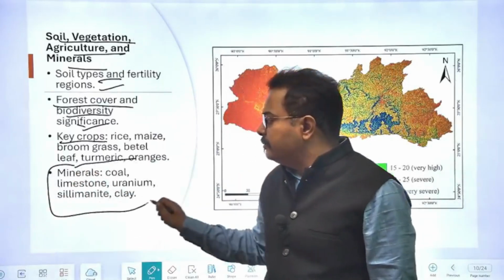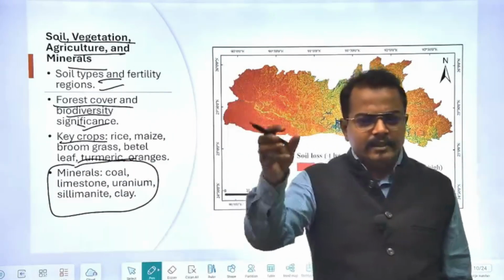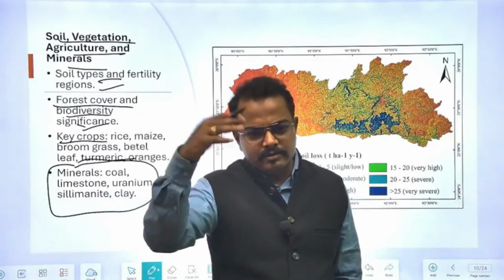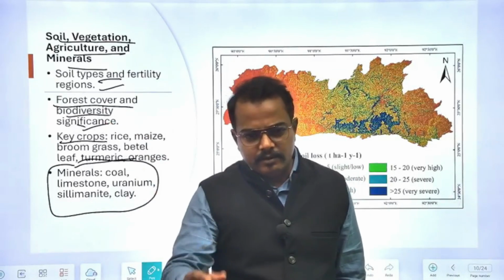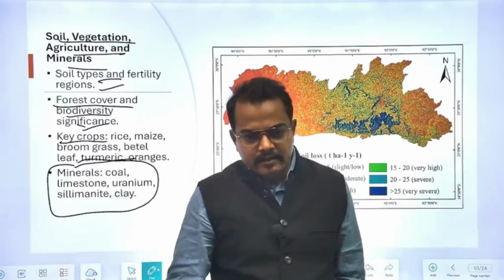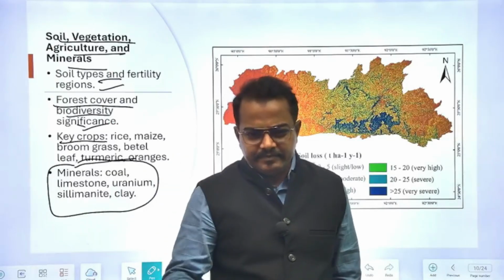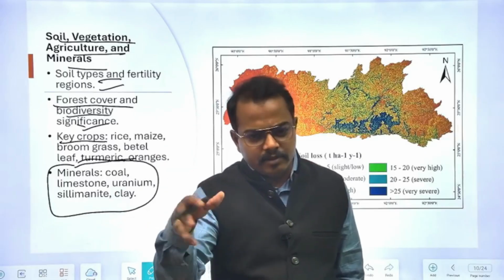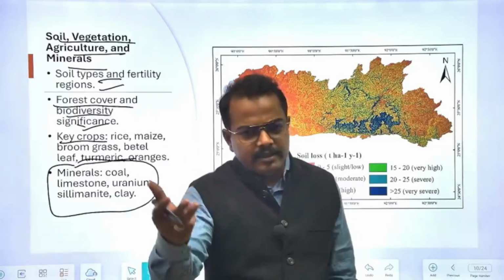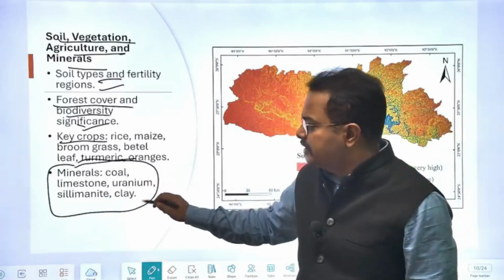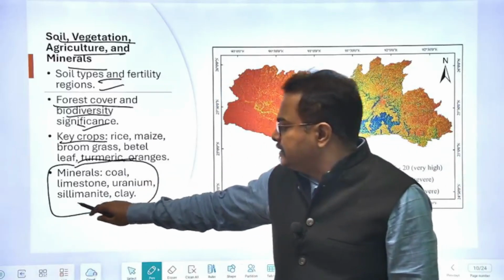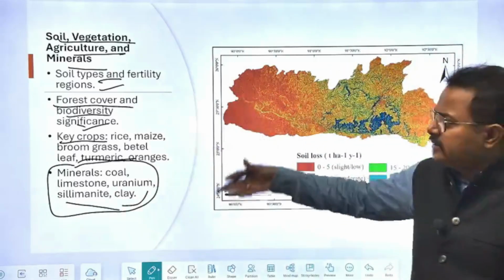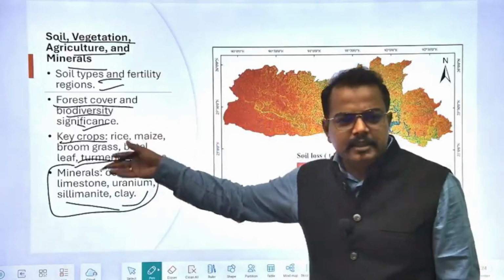Then there will be certain minerals, because in the areas where the old rocks, the rocks of the Archean and Dharwar, are exposed, there will be some mineral in that area. Gondwana coal is present in Meghalaya, so all the coal reserves, and even oil reserves. So all these things we have to understand here. Uranium, sillimanite, clay, all these things we have to understand. This is basically associated with economic geography.